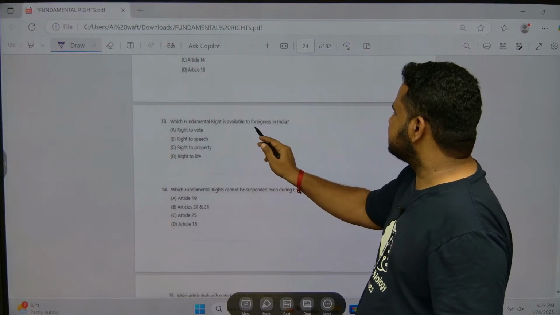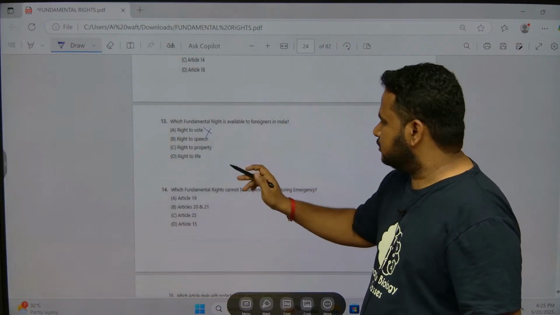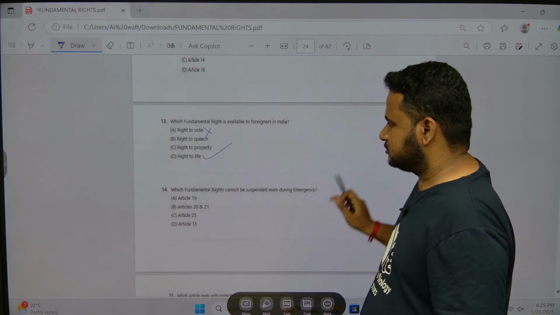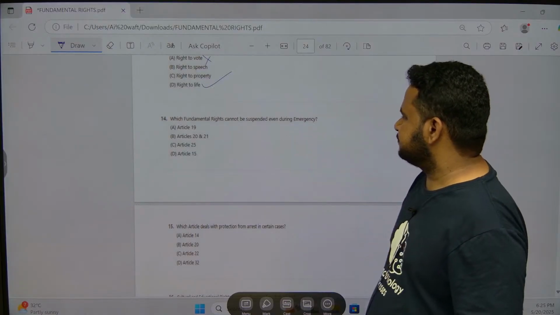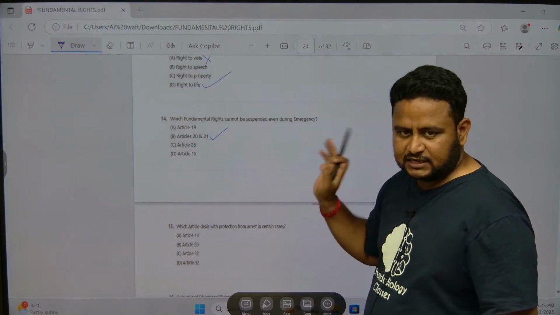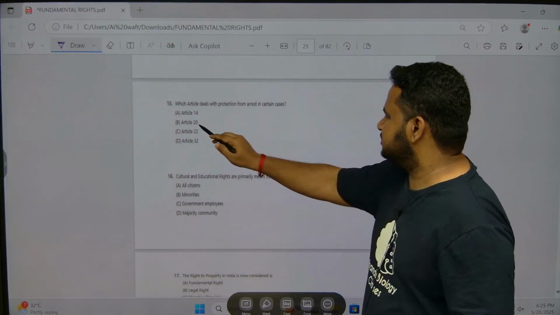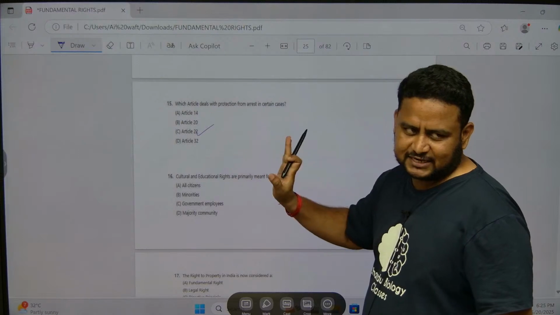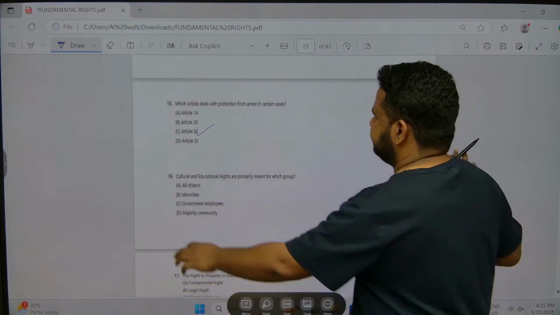Which fundamental rights are available to foreigners in India? Right to vote? Definitely they don't have right to vote. Right to life, that's it. Which fundamental rights cannot be suspended even during emergency? 20 and 21. Got it. Now, which article deals with protection against arrest? Arrest means 22. Conviction means 20.